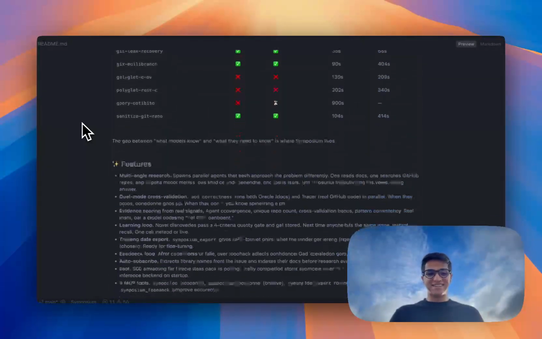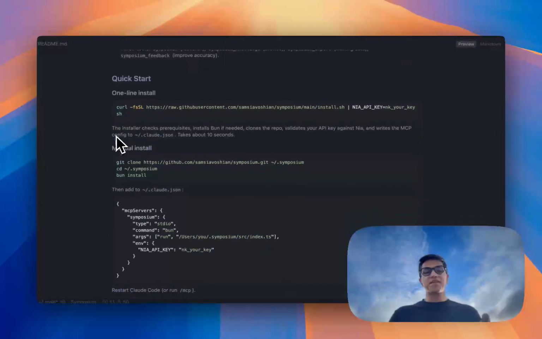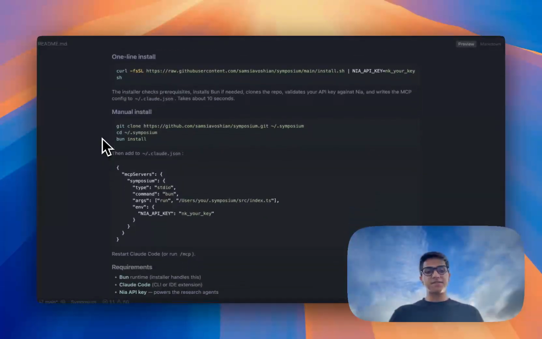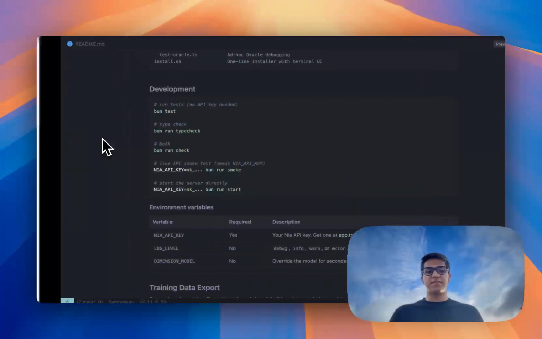And the architecture is there. I made an installer. You can just curl it. It's a very standard MCP app that you can use. And everything is handled by Nia.